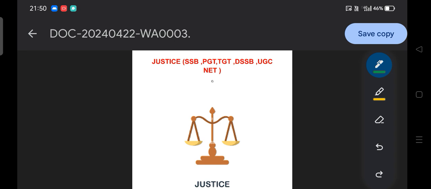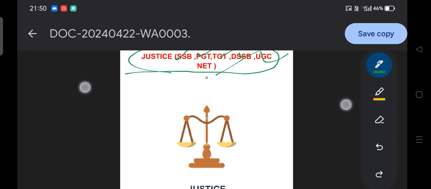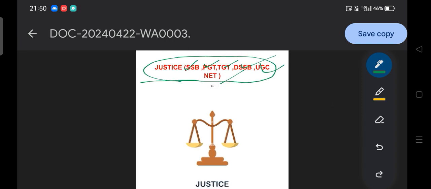So as mentioned on the screen, we are going to discuss justice. It's a political concept, and it's important for those preparing for SSB, PGT, TGT, DSSB, UGC NET. Because it's part of political theory, and as students of political science, we have to know the concept of justice and its different aspects.